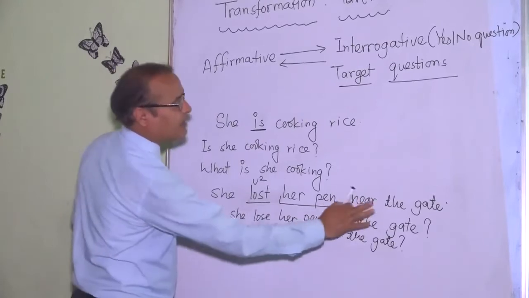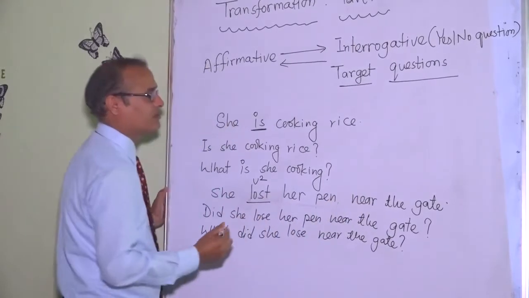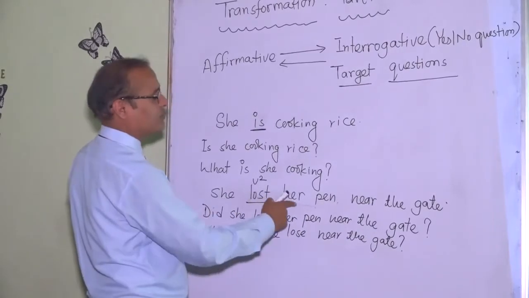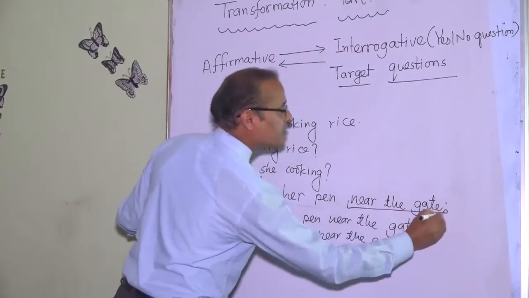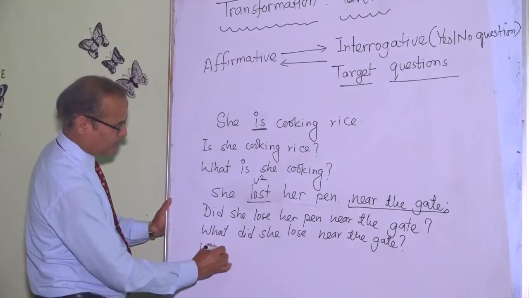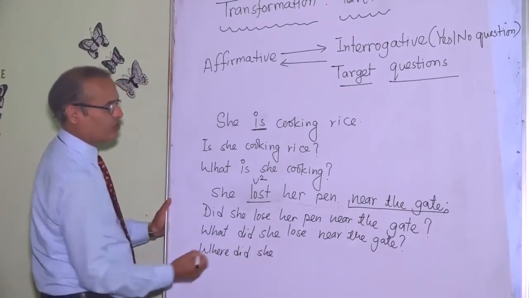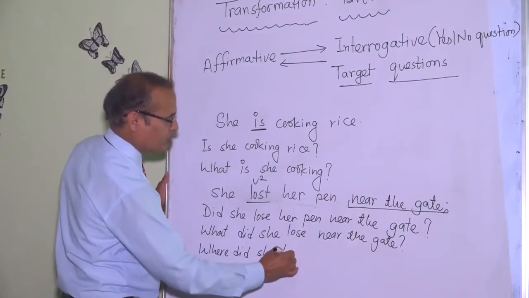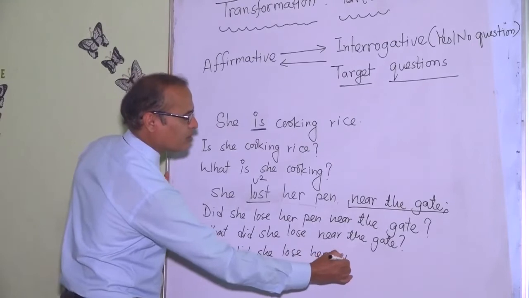And if we are targeting another phrase, let's check. She lost her pen near the gate. Near the gate is a place, so: Where did she lose her pen?